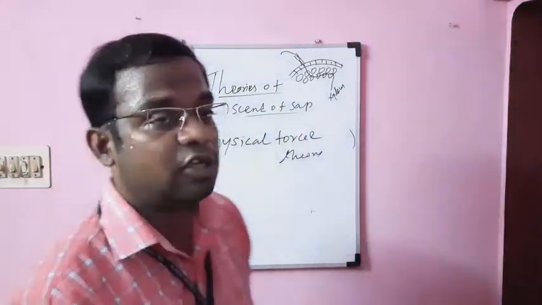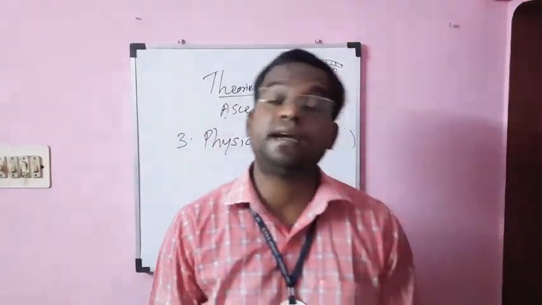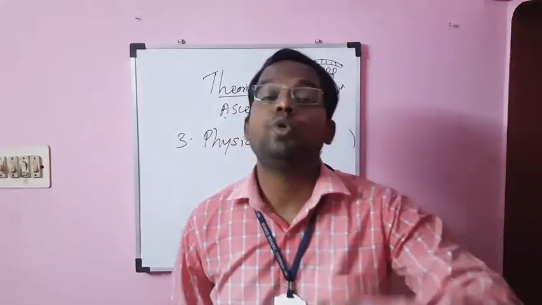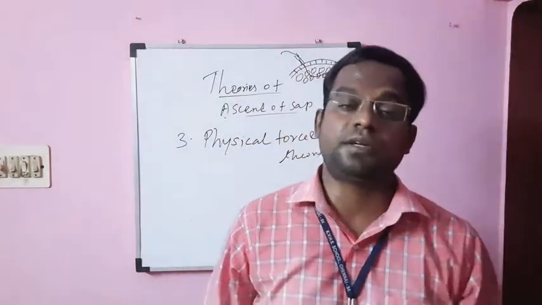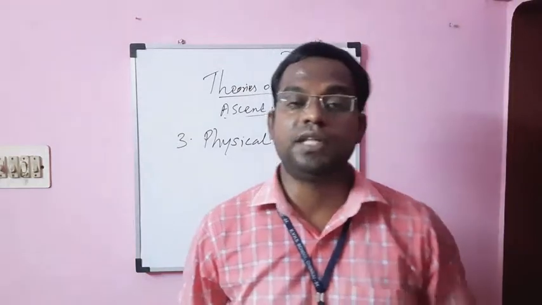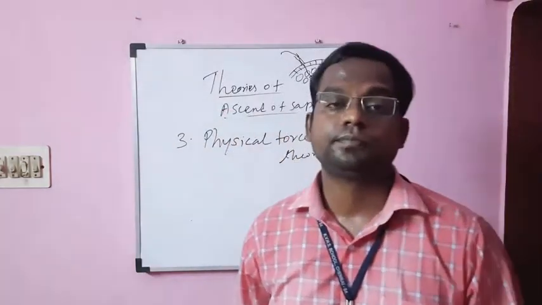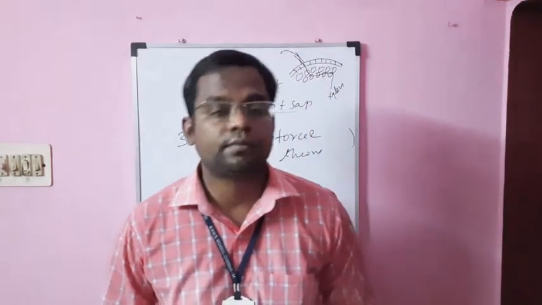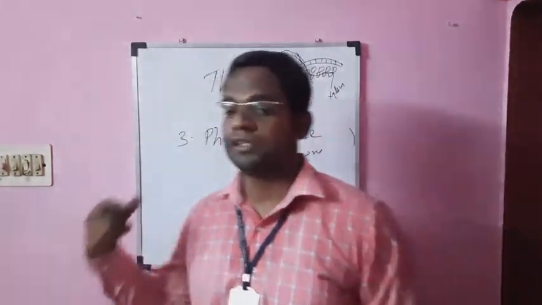In the physical force theory, they explained clearly how the movement of water takes place from the root to the various parts of the plant. Okay. Let me explain the physical force theory.